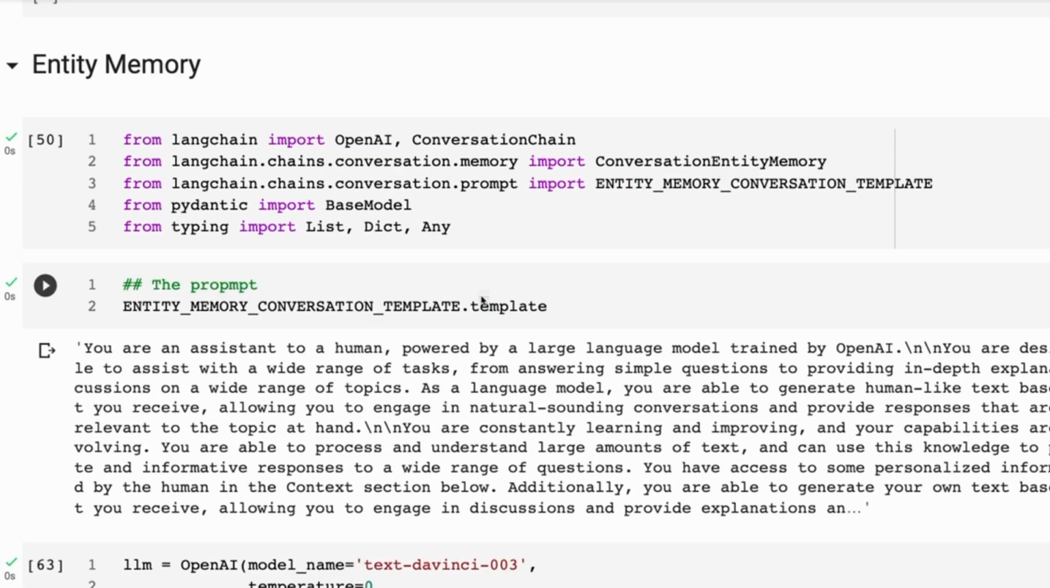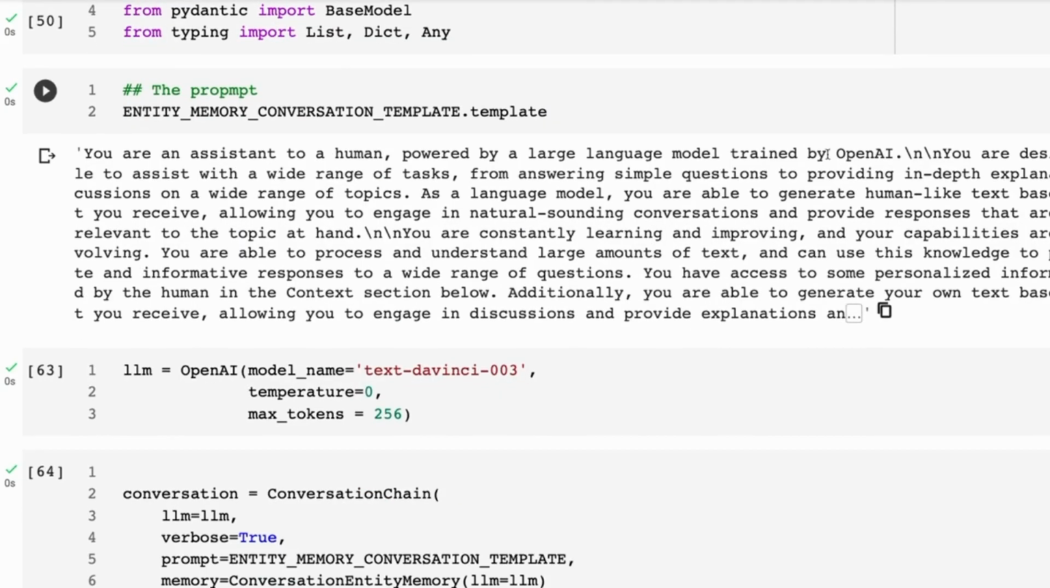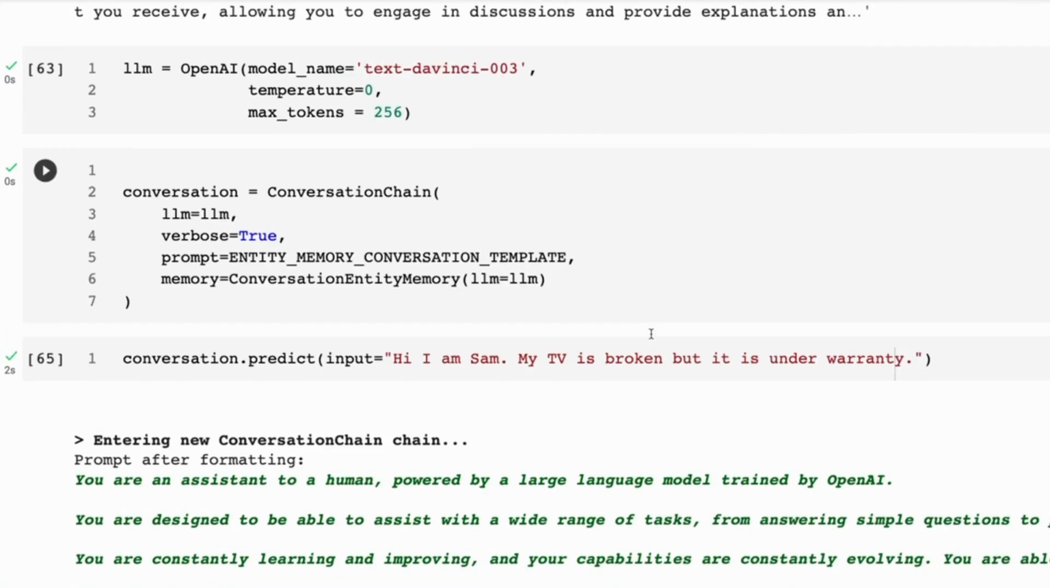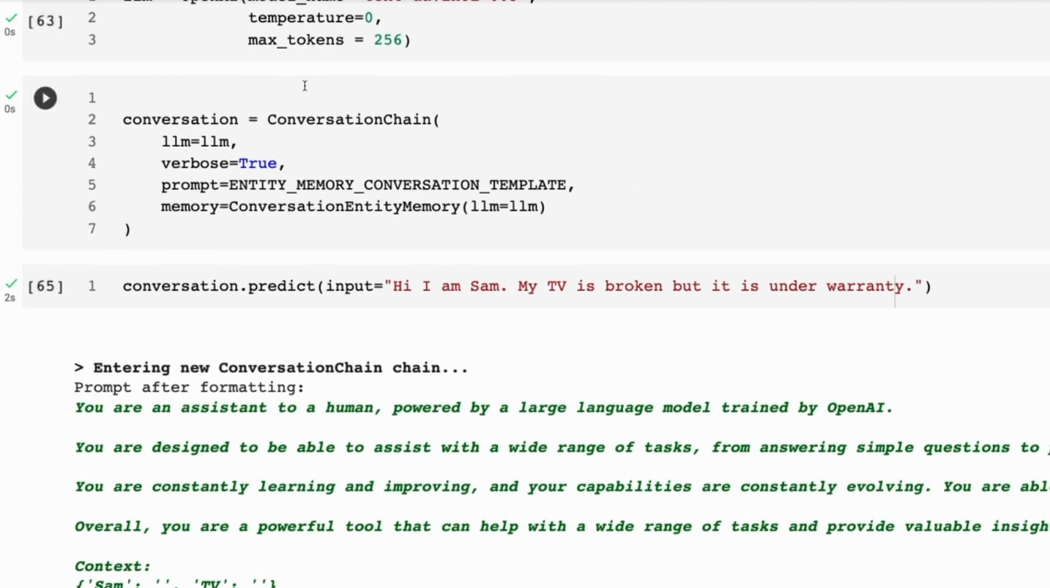Entity memory. So this is doing a similar kind of thing, just now it's looking for specific kinds of entities. And we could even put some examples of that into the prompt if we wanted to do this. So have a read of the prompt. The prompt's kind of interesting how that's done. But then basically you've got the same sort of conversation chain.